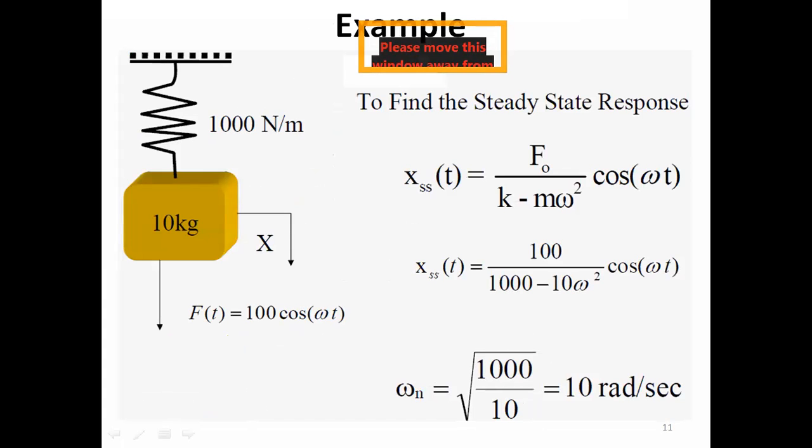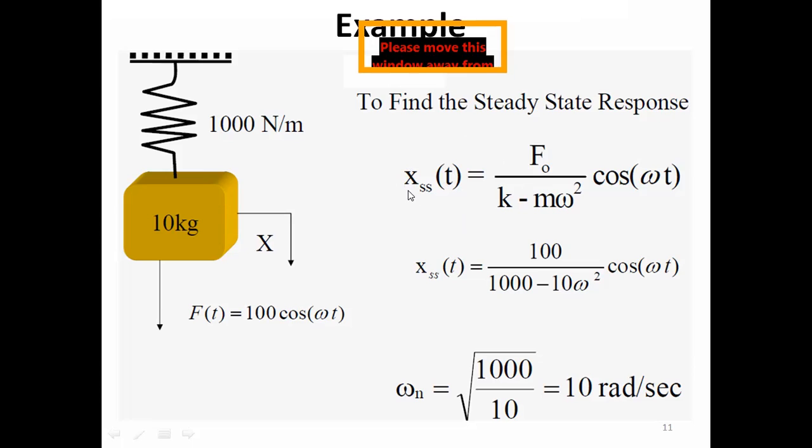So let's discuss some examples. Let's say we have a spring mass system, the suspended mass is 10 kilogram, the stiffness of the spring is 1000 Newton per meter, and the force of excitation F of t is equal to 100 cos omega t. So we have developed the model.